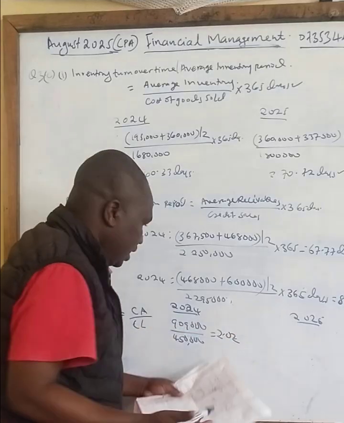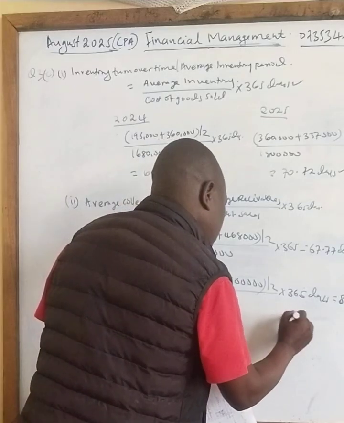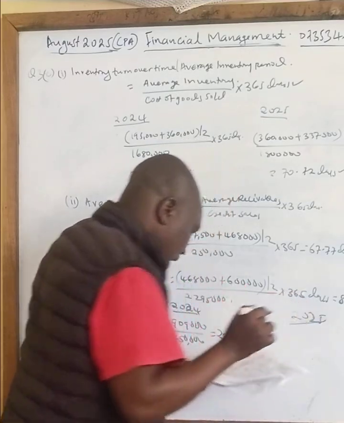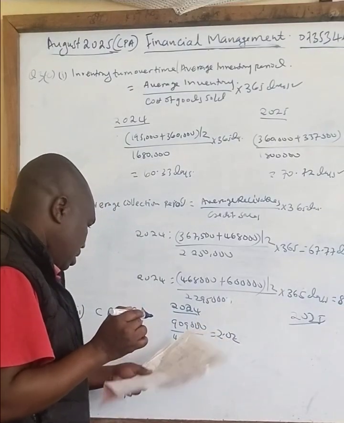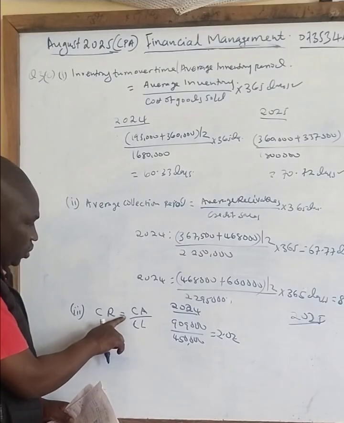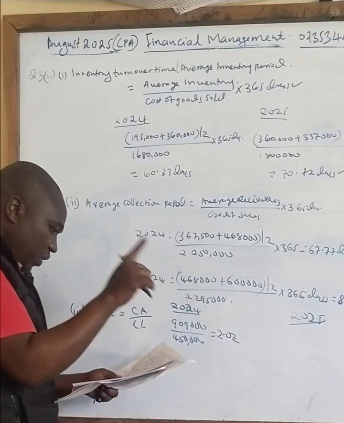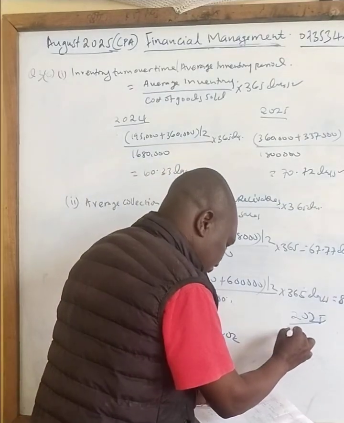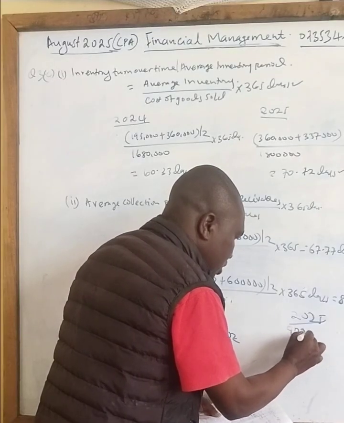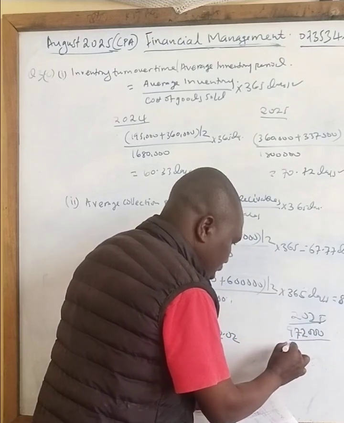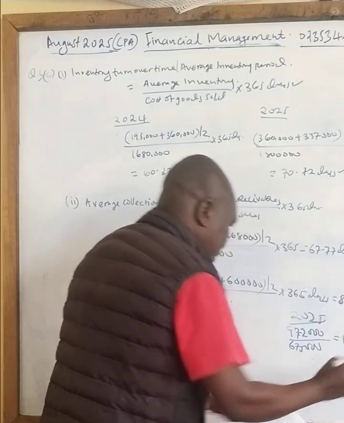So current assets for 2024, current assets for 2025. So for this case, it will be 972,000 divided by 675,000. So you get 1.44.